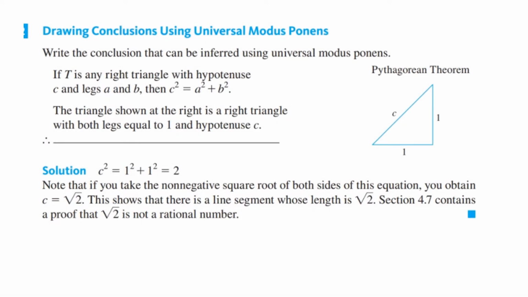Well, the conclusion would be that c squared equals 1 squared plus 1 squared, which is going to be 1 plus 1, which is 2. And then if you wanted to know what c is, you would take the principal non-negative square root, and you would get the square root of 2 for that. Later on, we're going to prove that the square root of 2 is not a rational number.